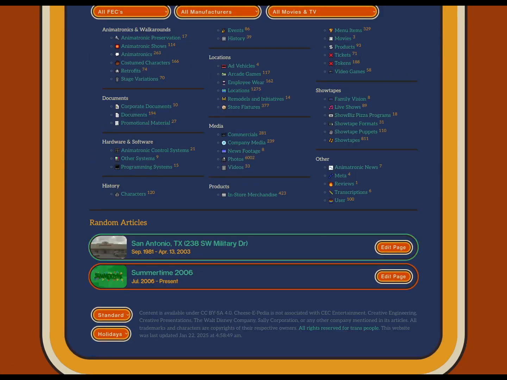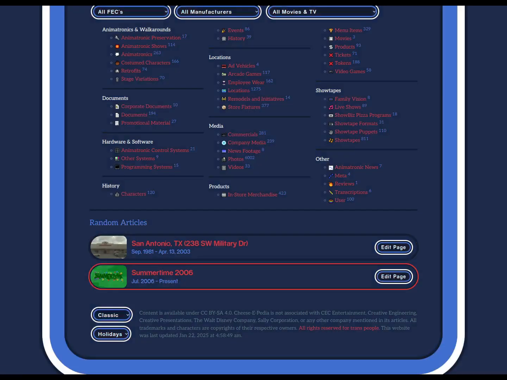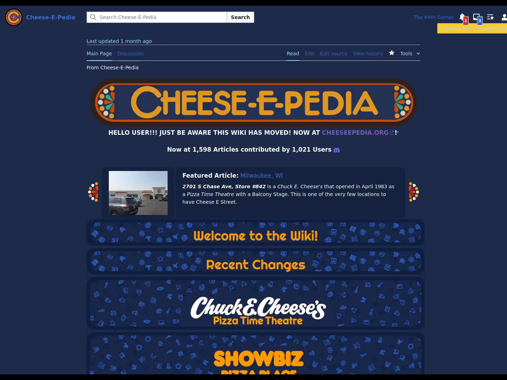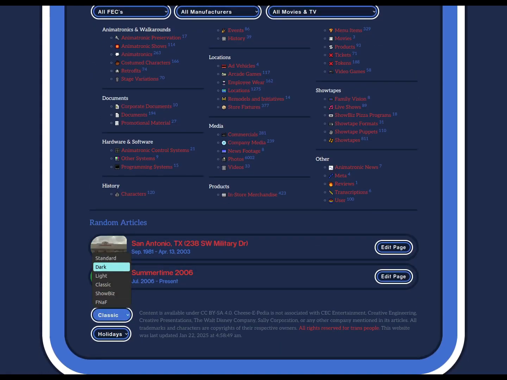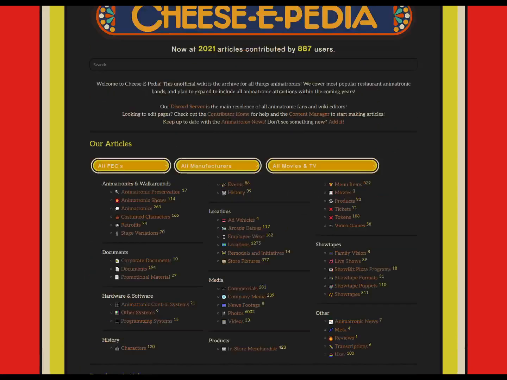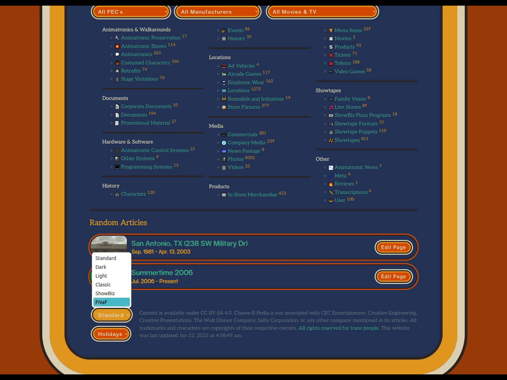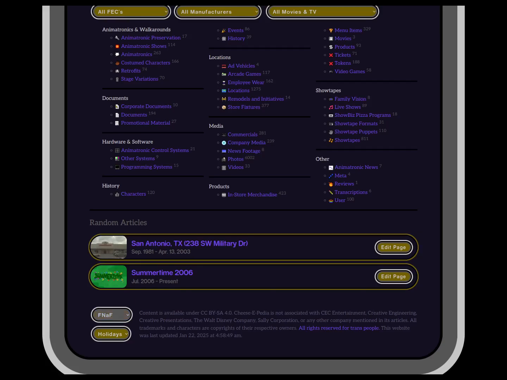I also have themes on here now. The old wiki used to not be able to do themes, but we have dark, light. I'm not showing that, it's just basically like print, but it's too bright. Classic, if I move over to this one, kind of looks like the classic site because a lot of people did like the old colors and they were a little spooked by the new ones. And then we have Showbiz, just so we have a variant to the kind of Chuck E. Cheese type colors of the original. And then Five Nights at Freddy's, so just a little bit of a different type of dark theme.